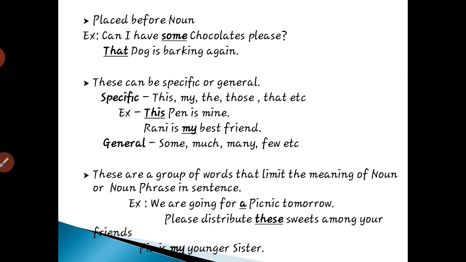In our next class, we will discuss the functions of determiners. There are two important functions of determiners: one is referring and the other is quantifying. After understanding the meaning of determiners and their functions, you can easily identify the types of determiners. There are many types of determiners also. In our upcoming classes, we will discuss the types of determiners.